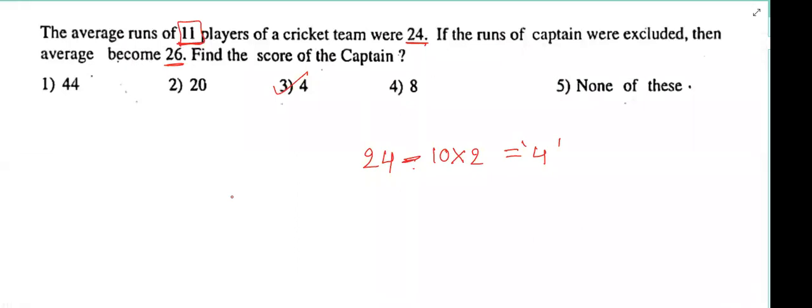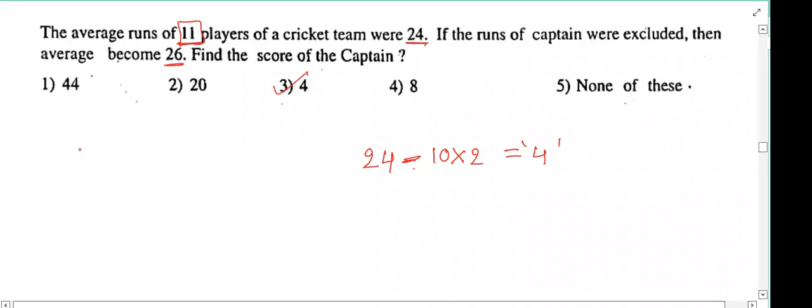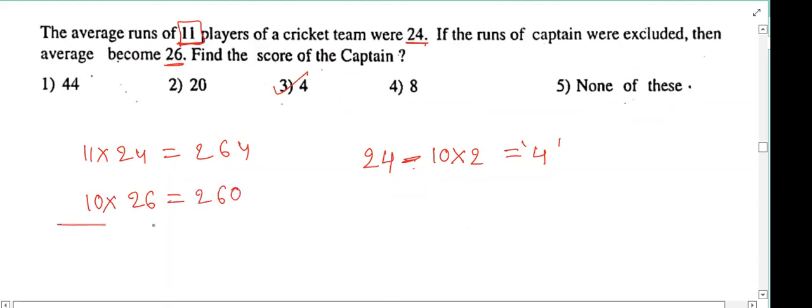In the normal process, the sum of 11 numbers is 11 into 24, that is 264. After the captain exits the group, there are 10 players. Each person has 26 rupees, so the sum of 10 numbers is 260. This is the sum of 11 persons, and this is the sum of 10 persons. Then who is that one different person?